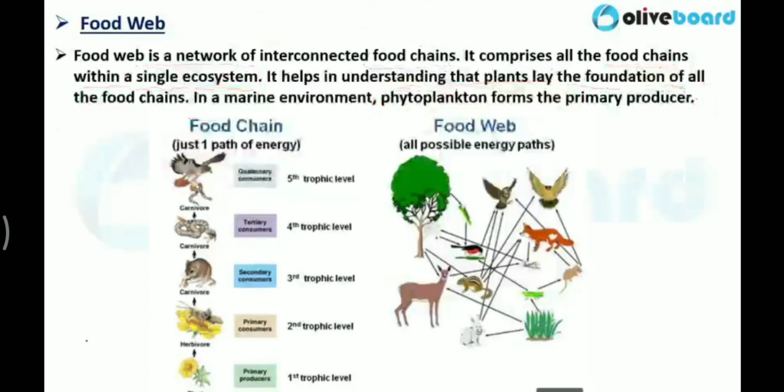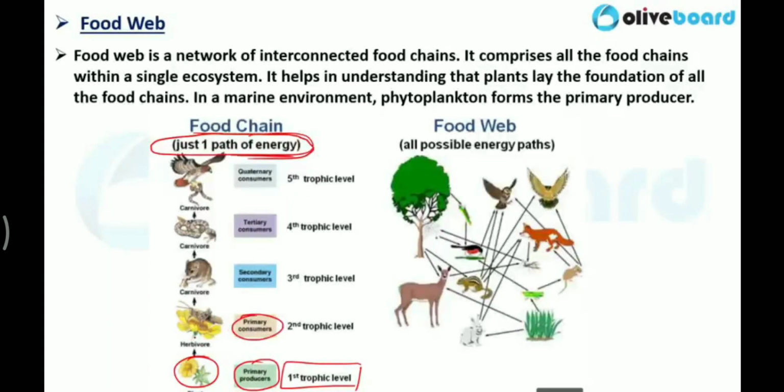Now try to understand from here also. A food chain is just one path of energy. Here you can see the primary producer: the first trophic level, plants or flowering plants. Now the primary consumer is the grasshopper.